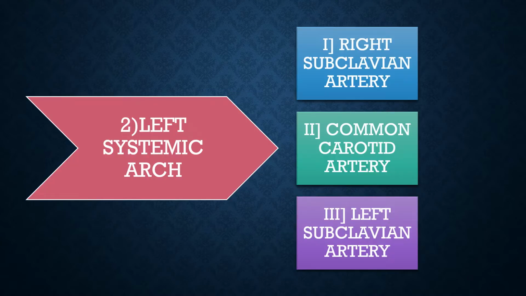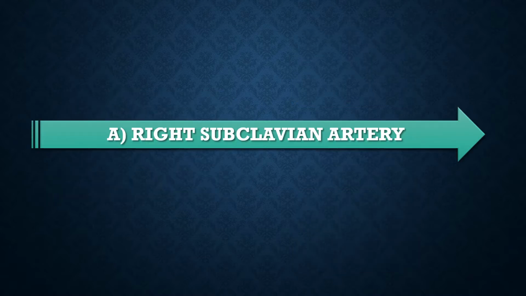The left systemic arch originates from the left ventricle and divides into the following branches. First one is the right subclavian artery. It arises from the systemic arch and divides into three branches.